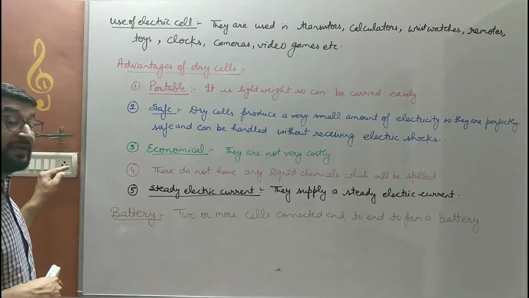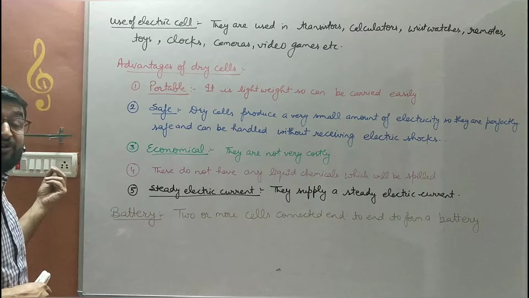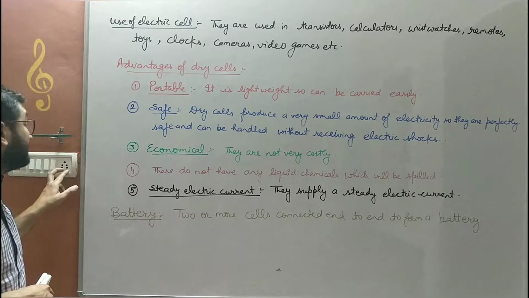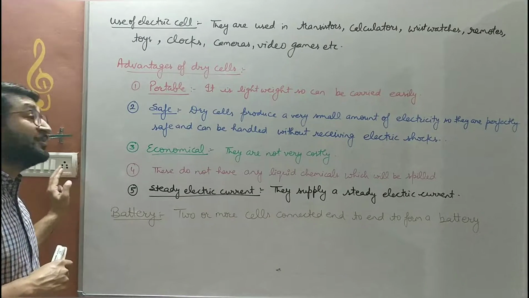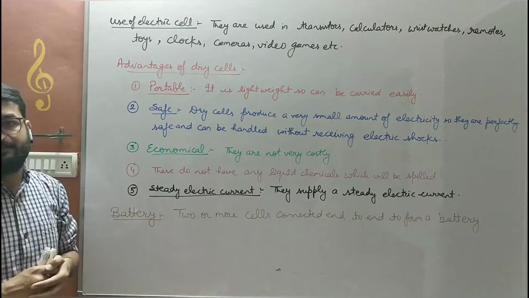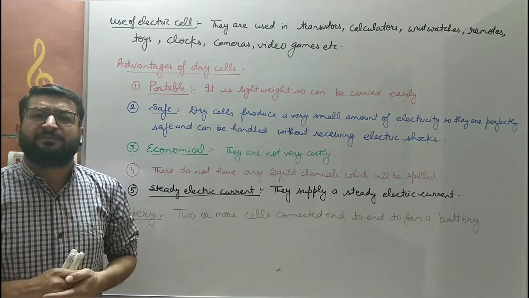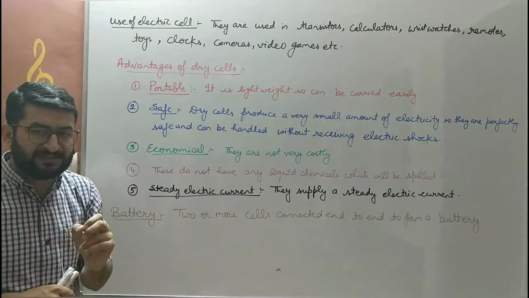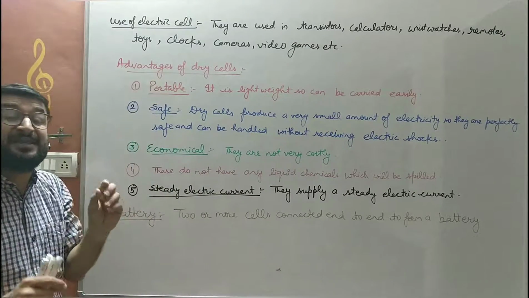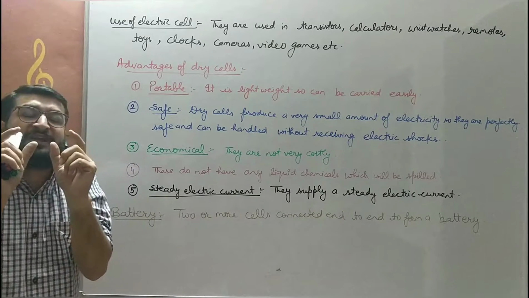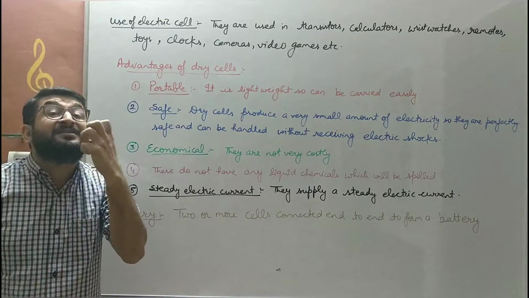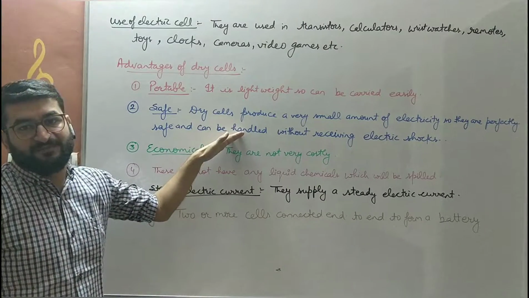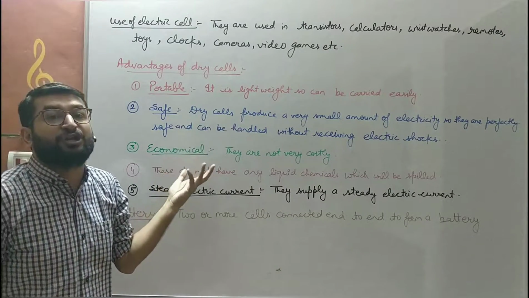If we touch that socket and the switch, we get a severe electric shock. Why? Because the intensity of electricity in this socket is quite high. Intensity बहुत ज़्यादा है बच्चे, because it produces a large amount of electric current. Whereas the electric cells or dry cells provide a very small amount of electric current, very less intense electric current. So they are perfectly safe for use without getting any electric shock.